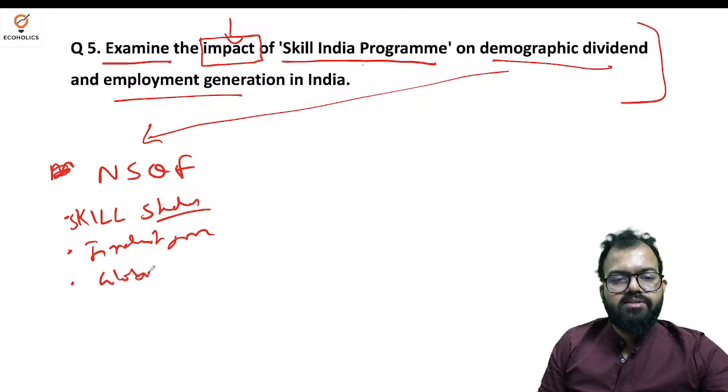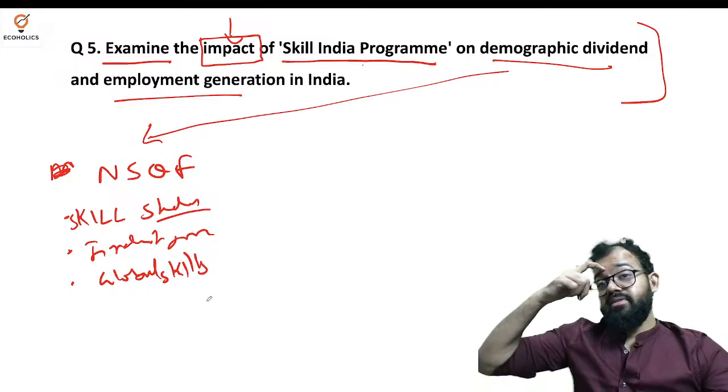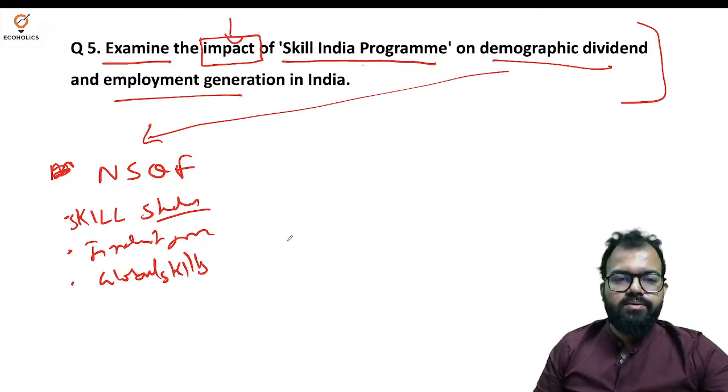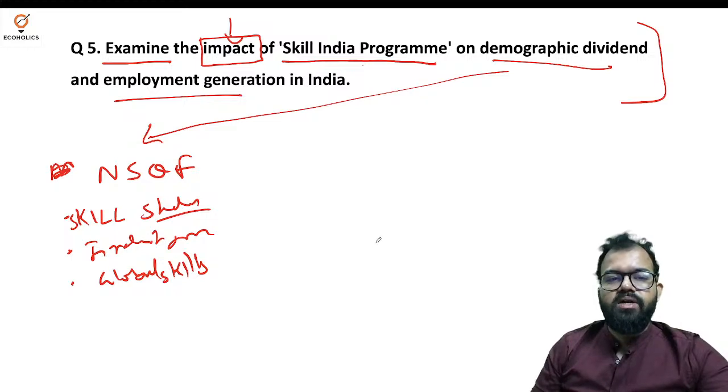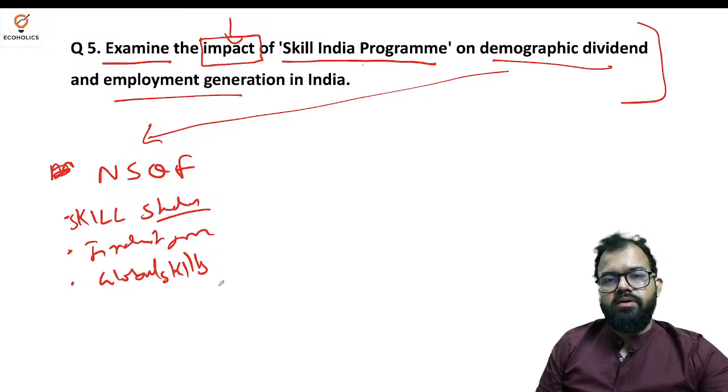What is global skills? Global skills means where you can work anywhere in the world, with anywhere in the world, living in India. So that is very vital to have that kind of impact on demographic dividend, because that creates a huge issue.